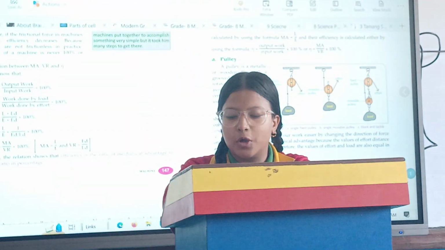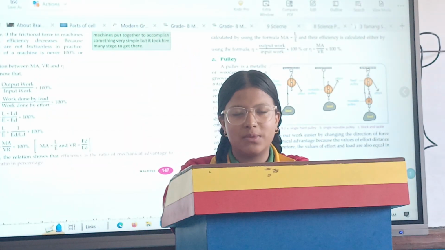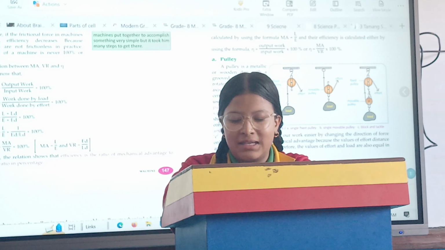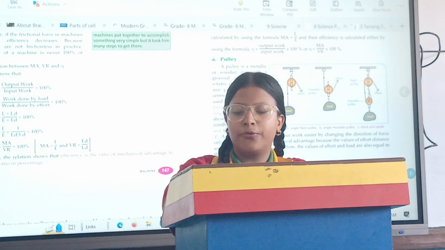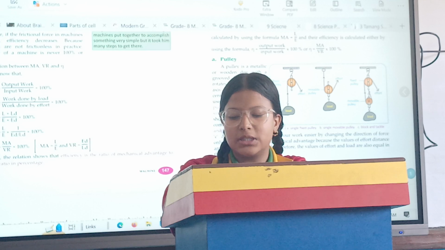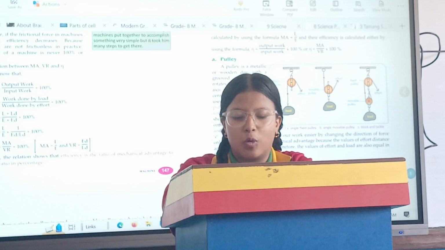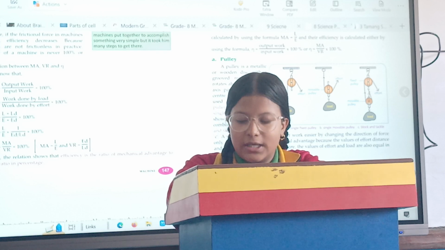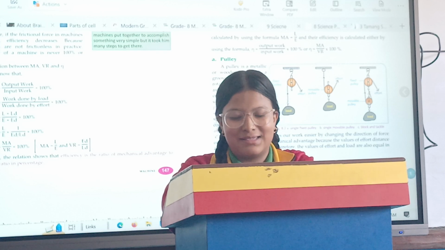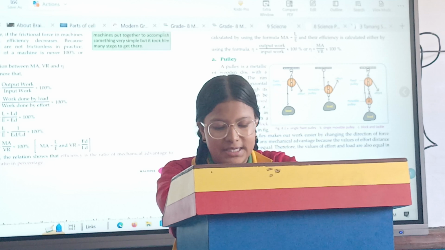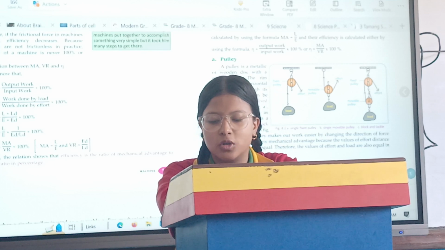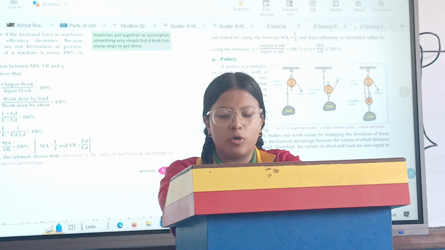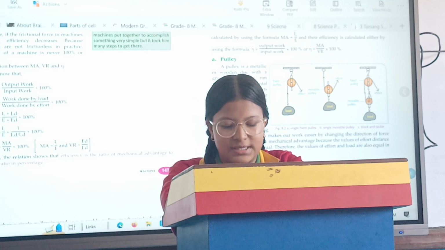The ratio of a load to the effort in a simple machine is known as mechanical advantage, MA. Another is velocity ratio, VR. It is the ratio of the velocity of effort applied in a machine to the velocity of the load overcome by it, and its formula is effort distance by load distance. And another is efficiency. The ratio of the useful work done by the machine to the total work input in a machine is known as efficiency.